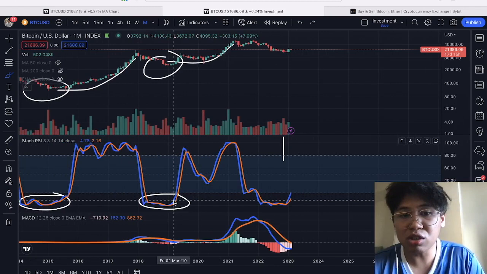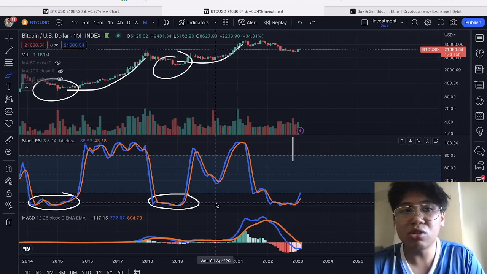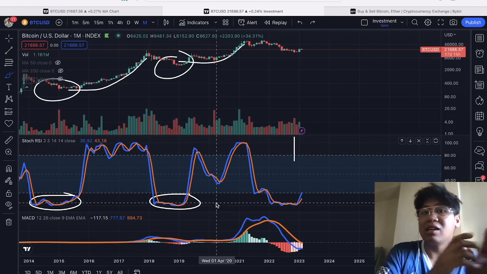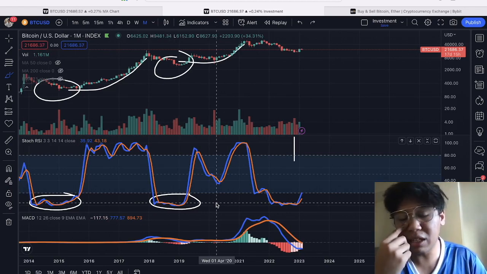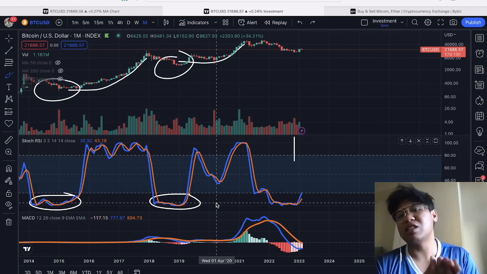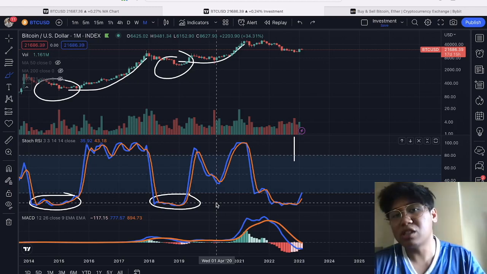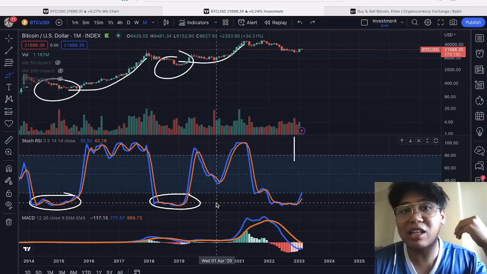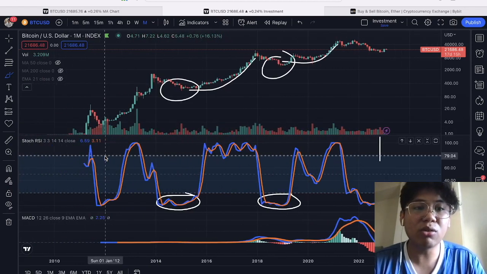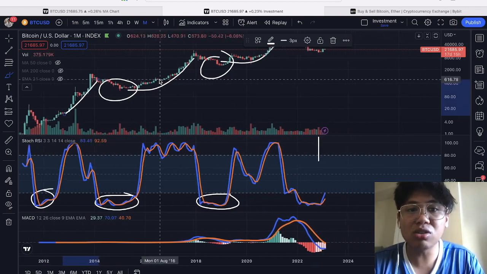With the 2019 bullish cross in the stochastic RSI, it took roughly 2 years for us to see that play out. That indicates that from this point on, it is one of the best times to see a massive movement to the upside. But it will take a lot of time because this is not in the shorter time frame. It doesn't mean that if there is a bullish cross, it will happen tomorrow. It doesn't work like that. It works like this: if a bullish cross happens now, then within the next few months it is more likely that Bitcoin price action will go up rather than down, because based on historical data, whenever we saw those bullish crosses, the movement went to an uptrend, and those are good signs for Bitcoin price action.